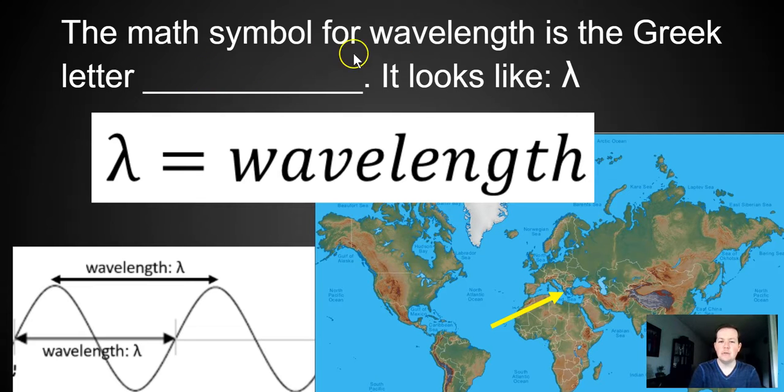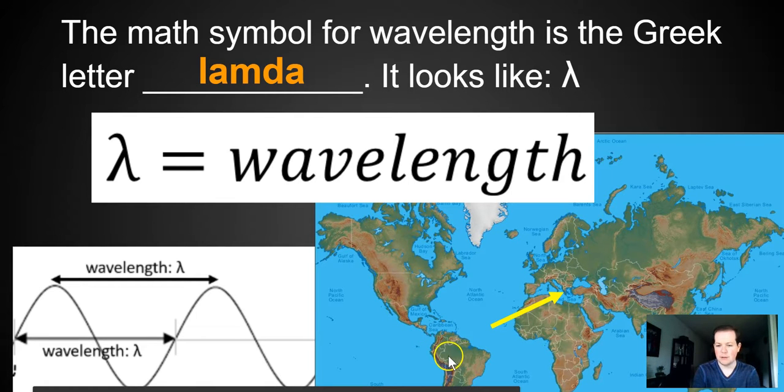Now, wavelength has a math symbol because we're learning an equation. The math symbol for wavelength is the Greek letter lambda. This is maybe new. We're looking at a difficult symbol. This is not an English or Spanish letter. This is a letter from Greece. And here's us, the United States. Here's California. Here we have Mexico. And here's Central America, South America. Greece is way over here. And they use different letters, and scientists sometimes like to use those letters.